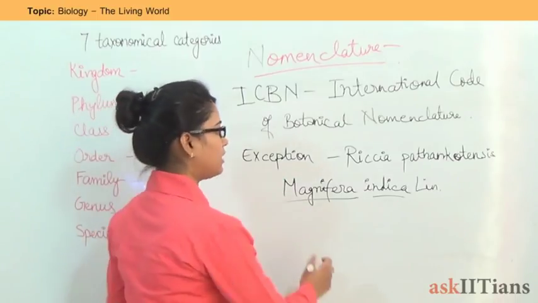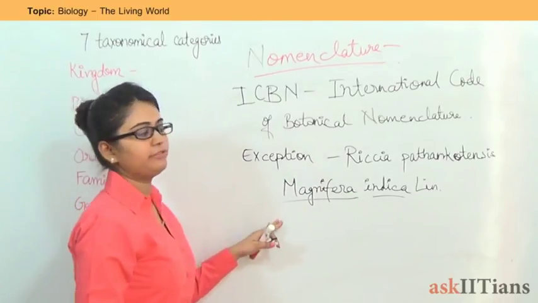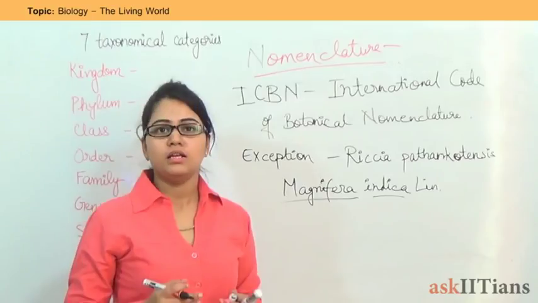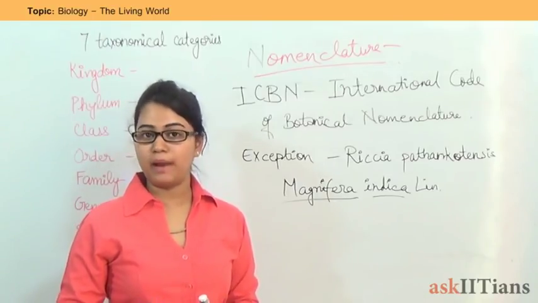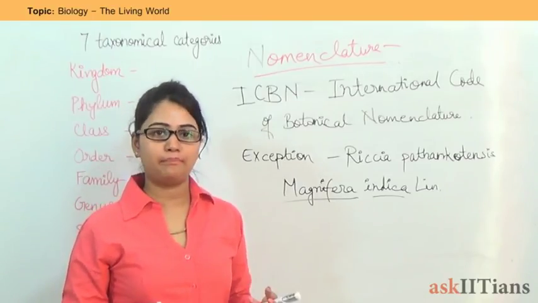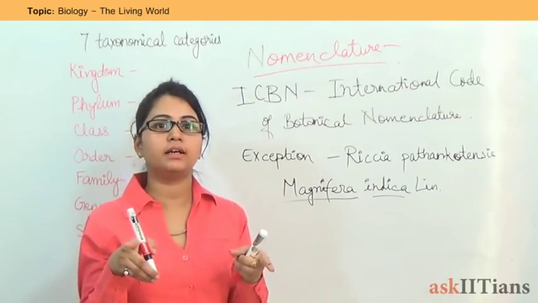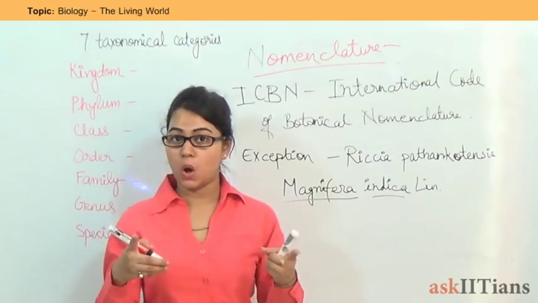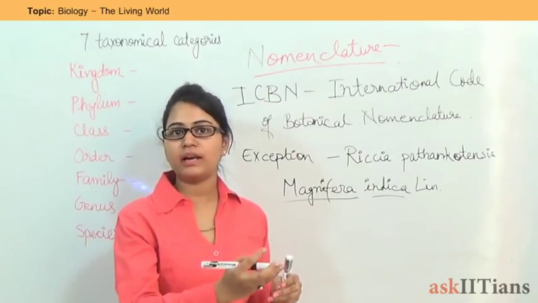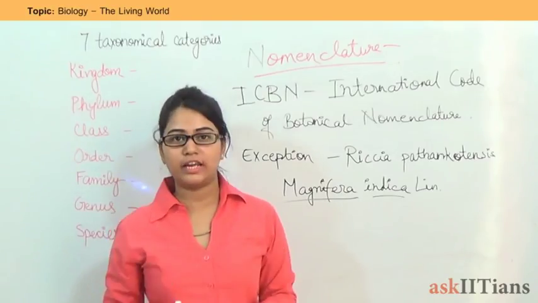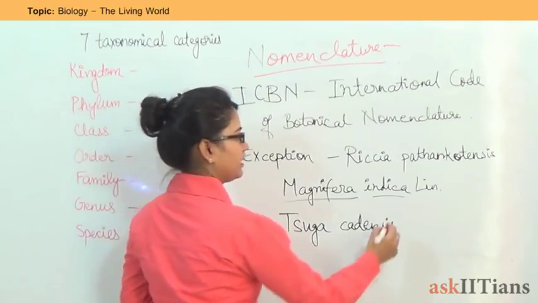Then comes, if some scientist has given a wrong name to the plant, then what will happen? We will write the correct name of that plant. In bracket, we will write the scientist who gave it the wrong name, and then we will write the name of the scientist who has given it the correct name.